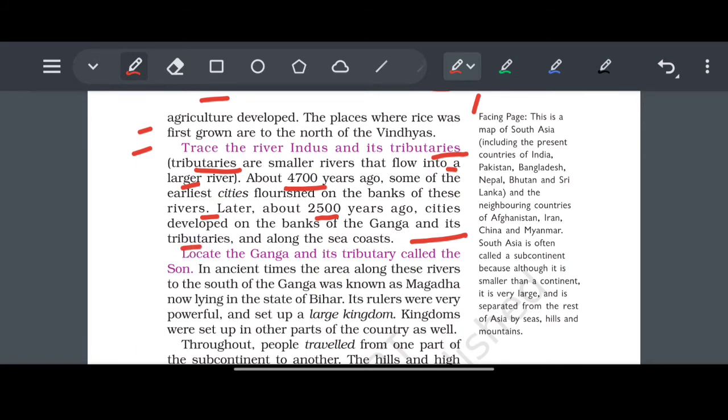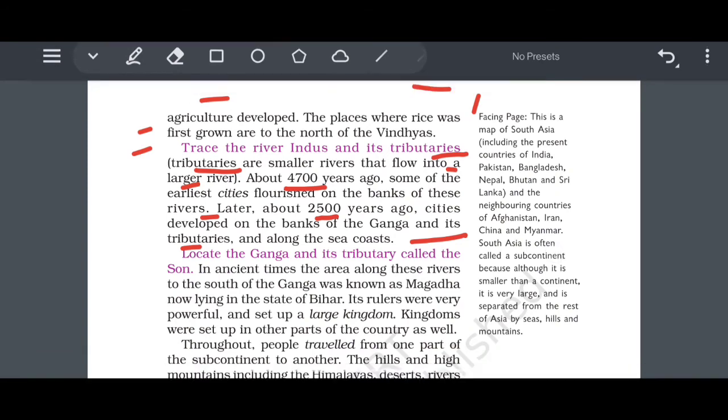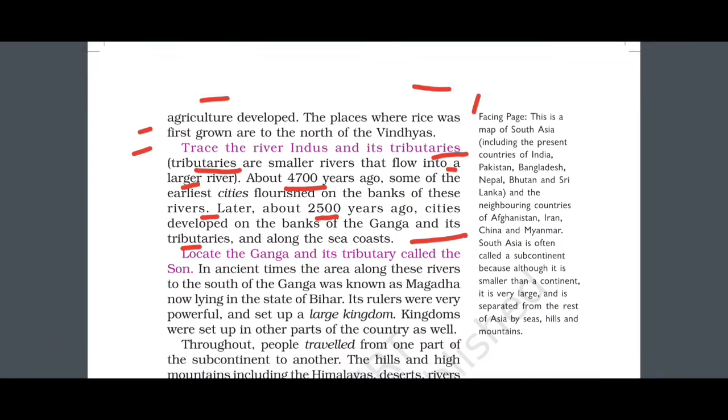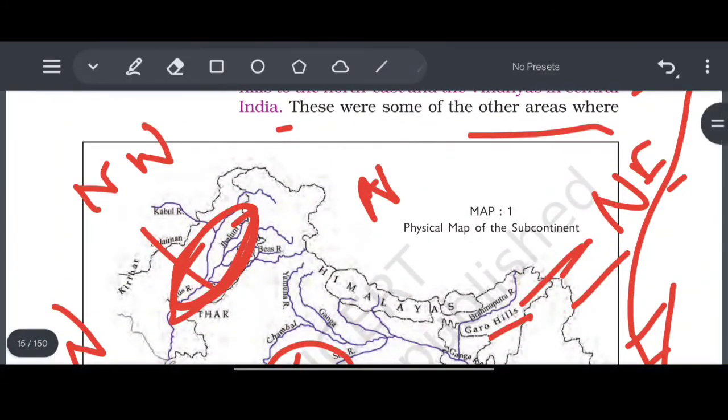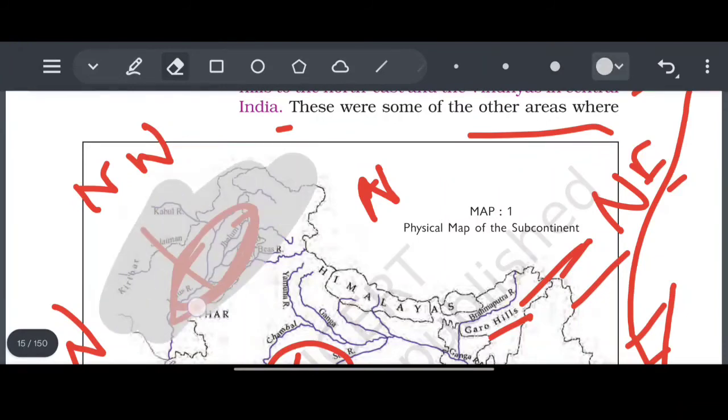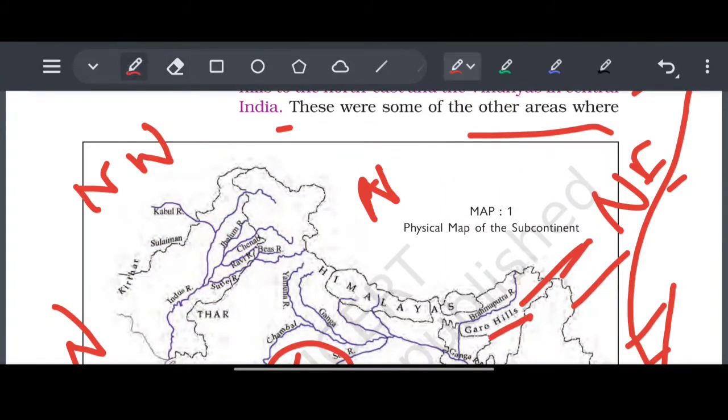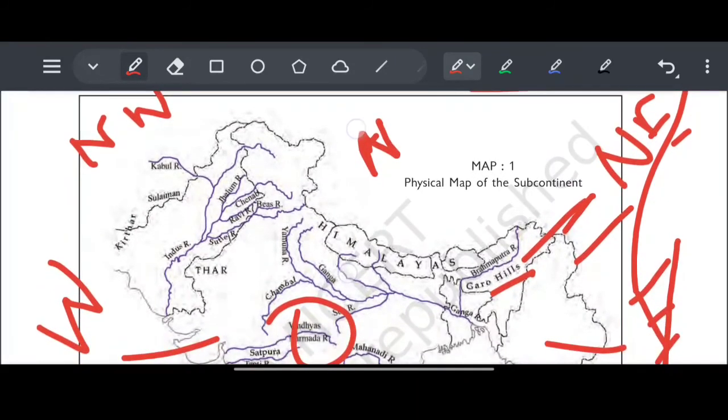तो देखिए सिंधु घाटी सभ्यता बोल 4,000 years ago जो tributaries. Okay, let's zoom. What are the tributaries of Indus? Let's see. There are 6 tributaries of Indus.